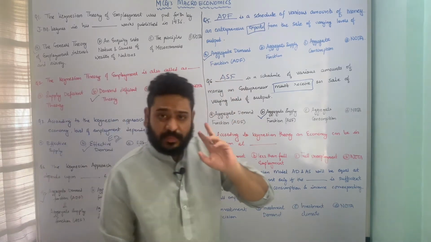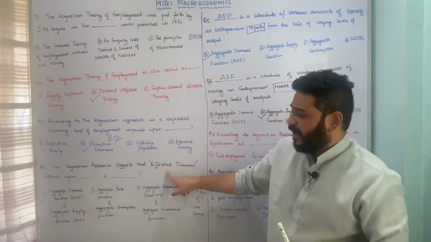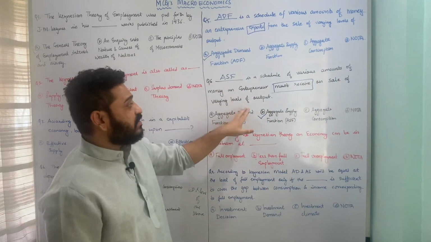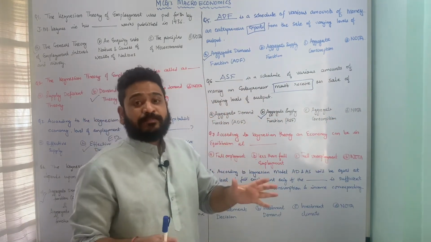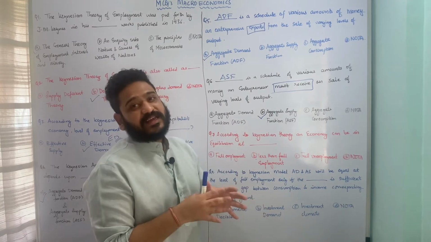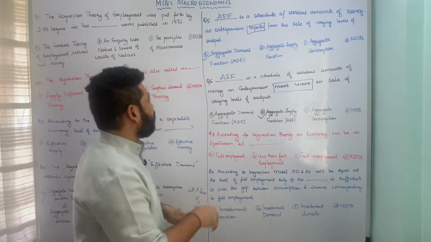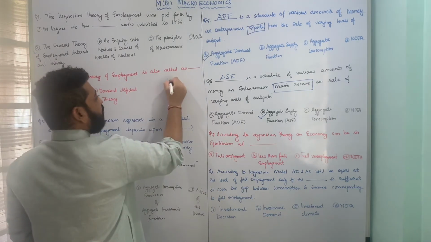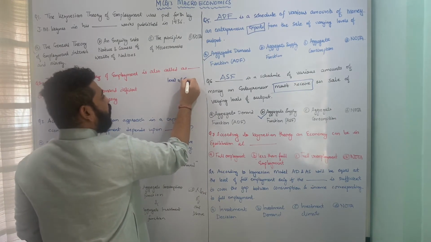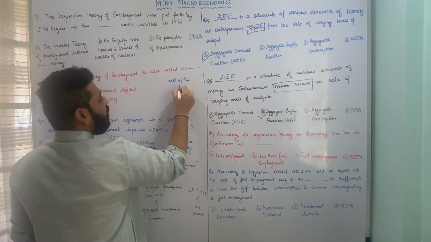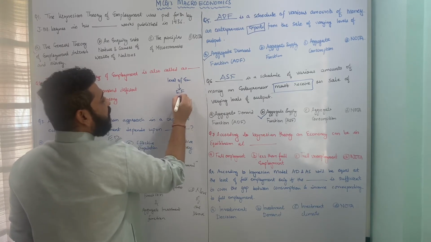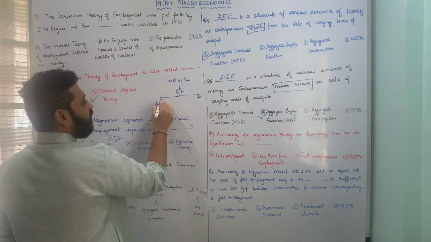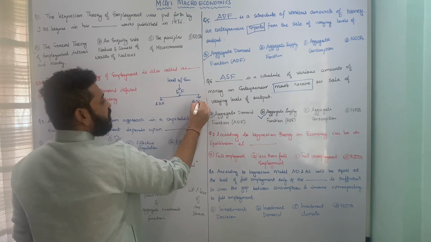I hope the concept of effective demand, aggregate demand function as well as aggregate supply function is pretty much clear, because the level of employment in the Keynesian approach depends upon this. That means the level of employment depends upon effective demand, and this effective demand in turn depends upon two important factors, the aggregate demand function as well as the aggregate supply function.